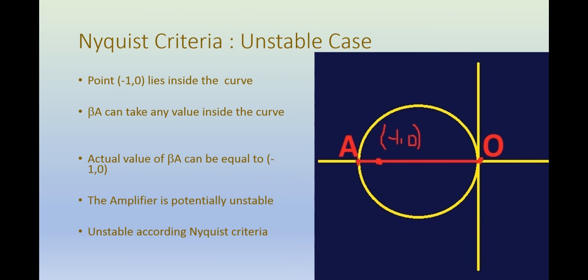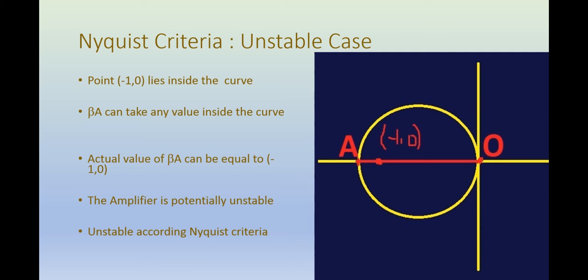This is the unstable case. So in the unstable case, what happens? Initially you are at point A. Beta A is equal to the point represented by A. Then we have the saturation effect.